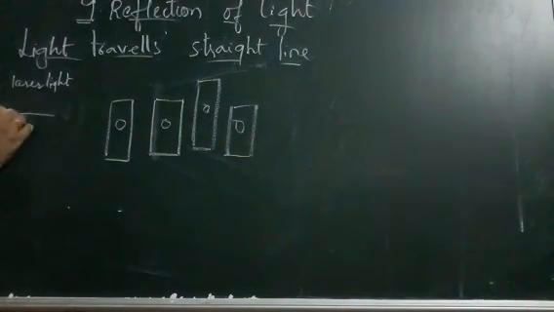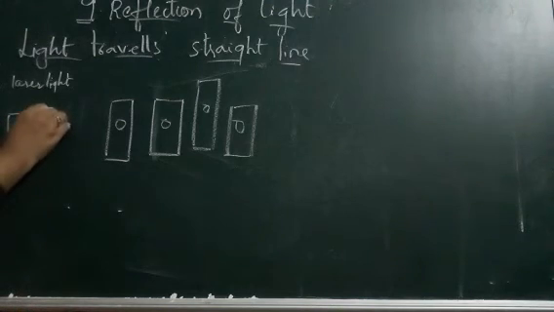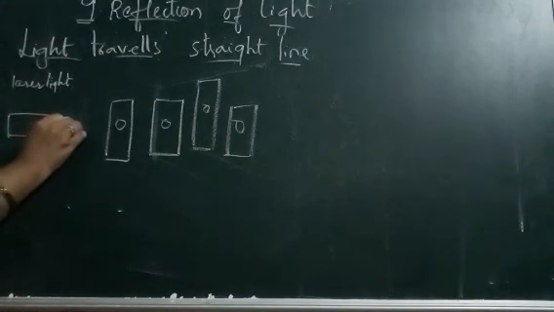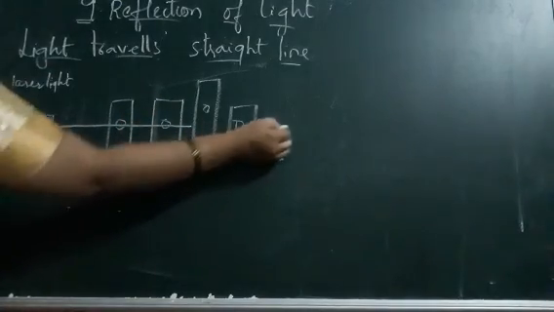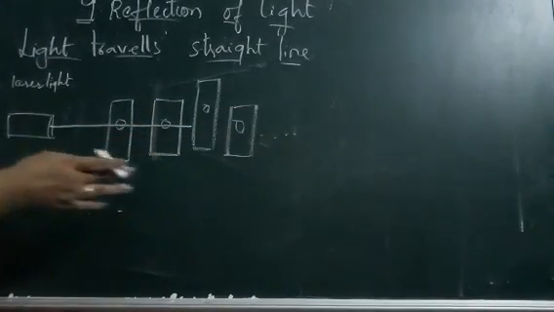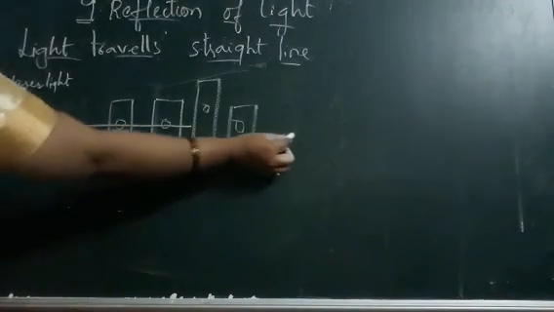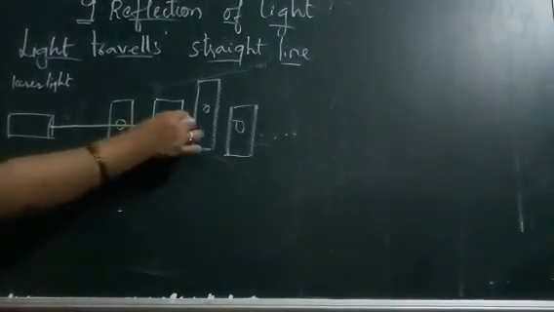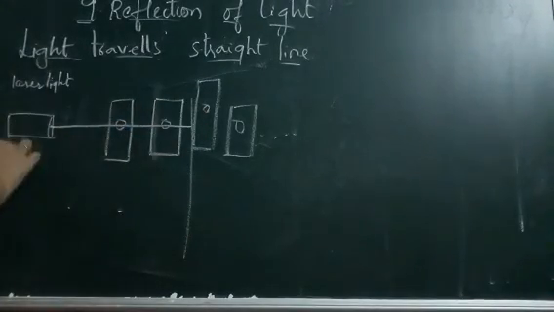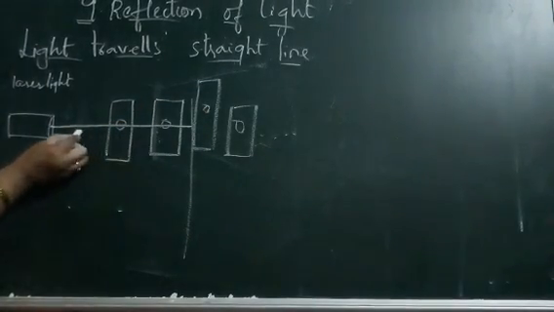Now we are moving one of the strips away, and we are passing the light. When the light is passing, you can see that it goes only up to the second strip, and the strip placed in a zigzag manner stops the light. It doesn't pass through, because that strip is not transparent, right?